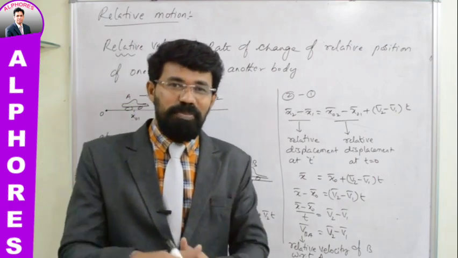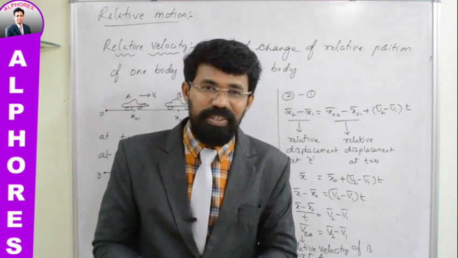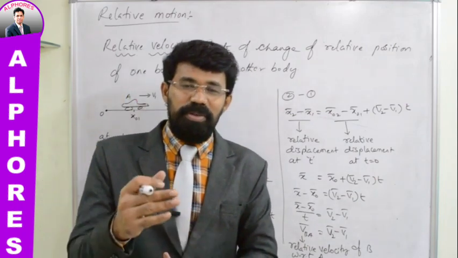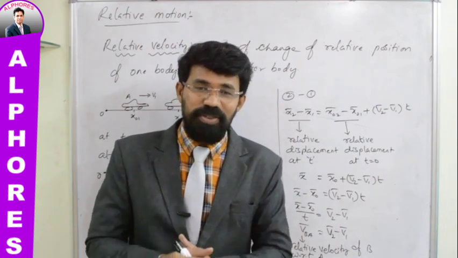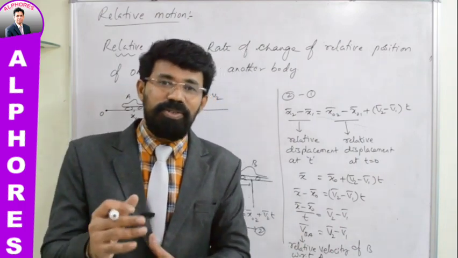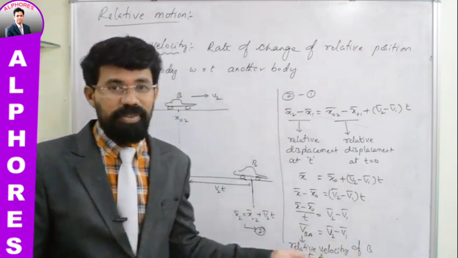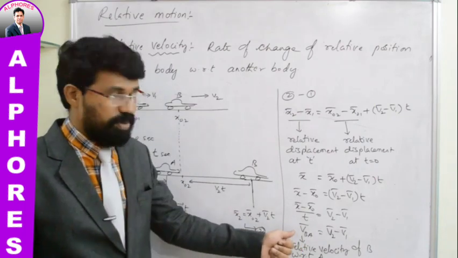When Q bar is subtracted from P bar, like P bar minus Q bar, how do you write its magnitude? We have already dealt with that in the vectors concept. The magnitude of P bar minus Q bar is written as under root P square plus Q square minus 2 PQ cos theta. The same thing we are going to use here to find the relative velocity's magnitude. So further we will proceed with this equation.